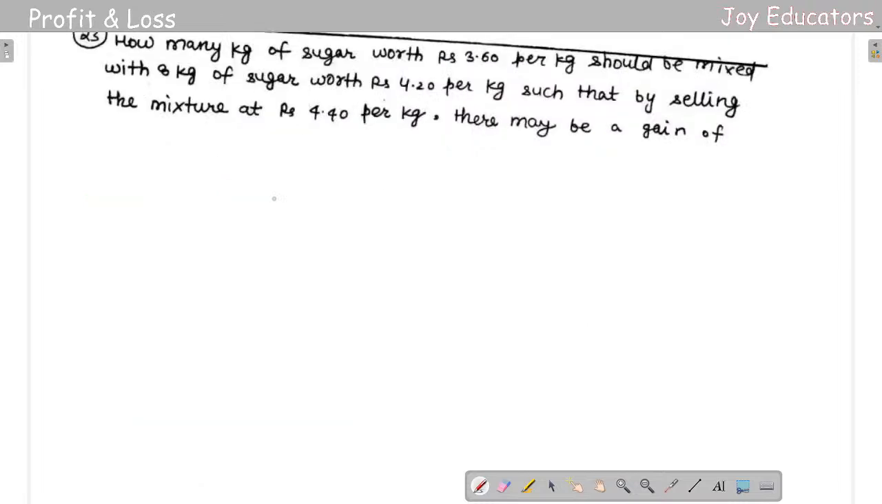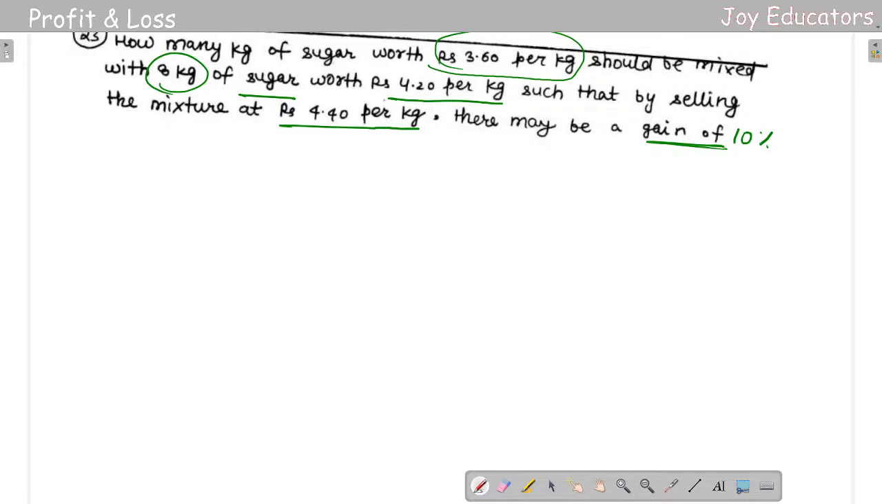Next, how many kgs of sugar worth 3.6 per kg should be mixed with 8 kgs of sugar worth 4.2 per kg, such that by selling the mixture at 4.4 rupees per kg, there may be a gain of 10%. That's right, 10%.